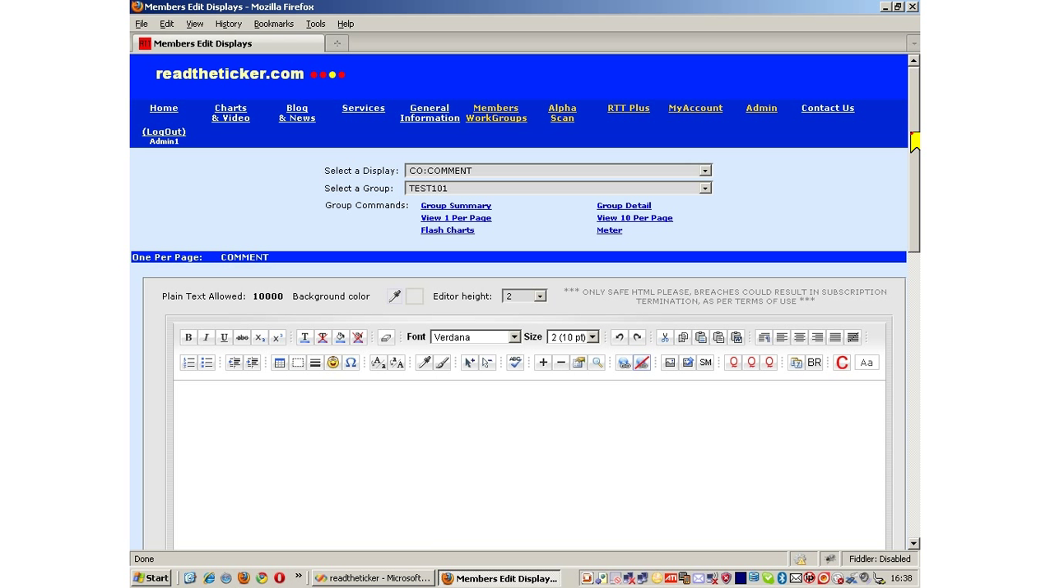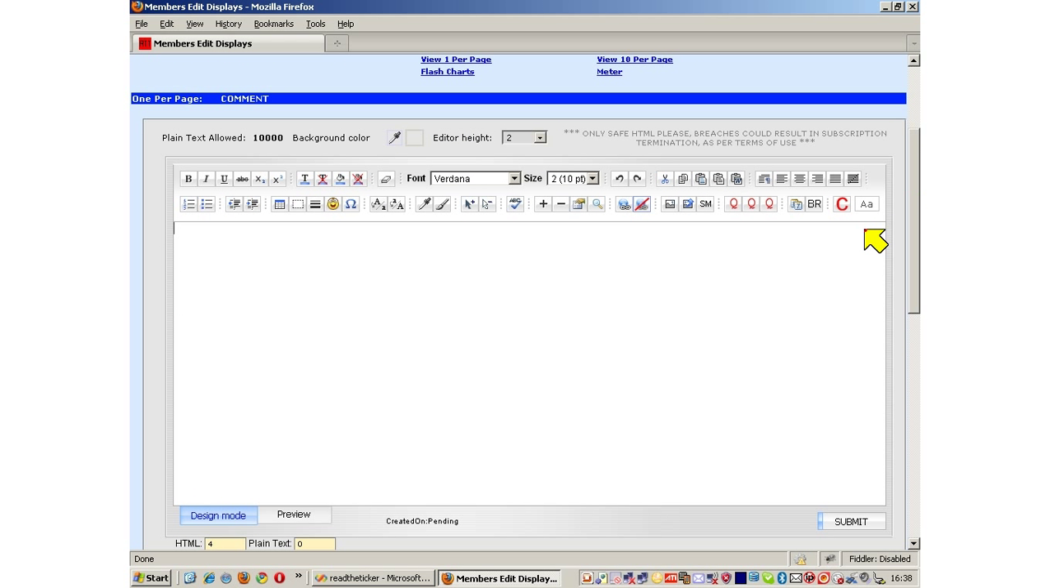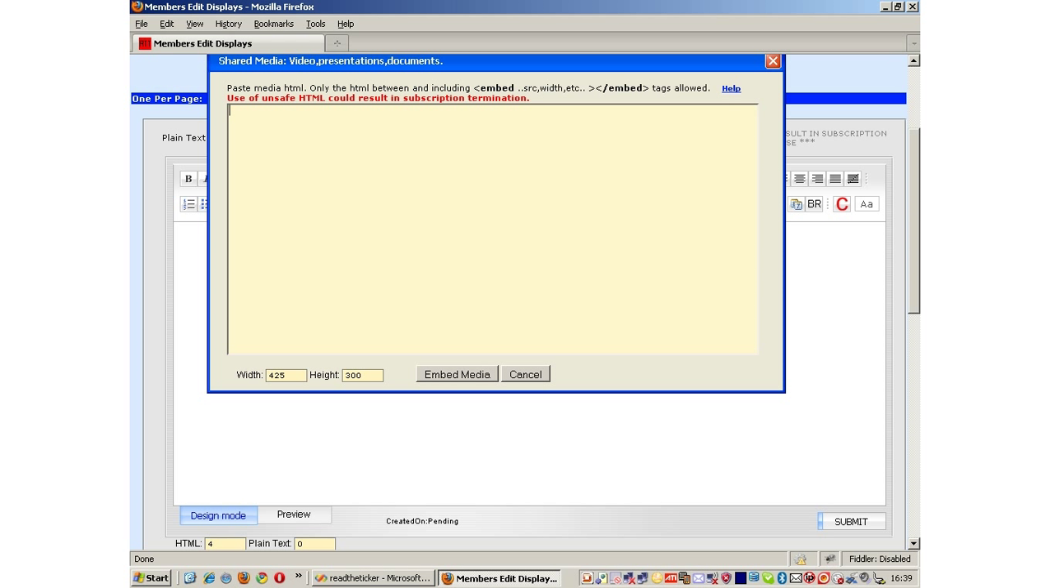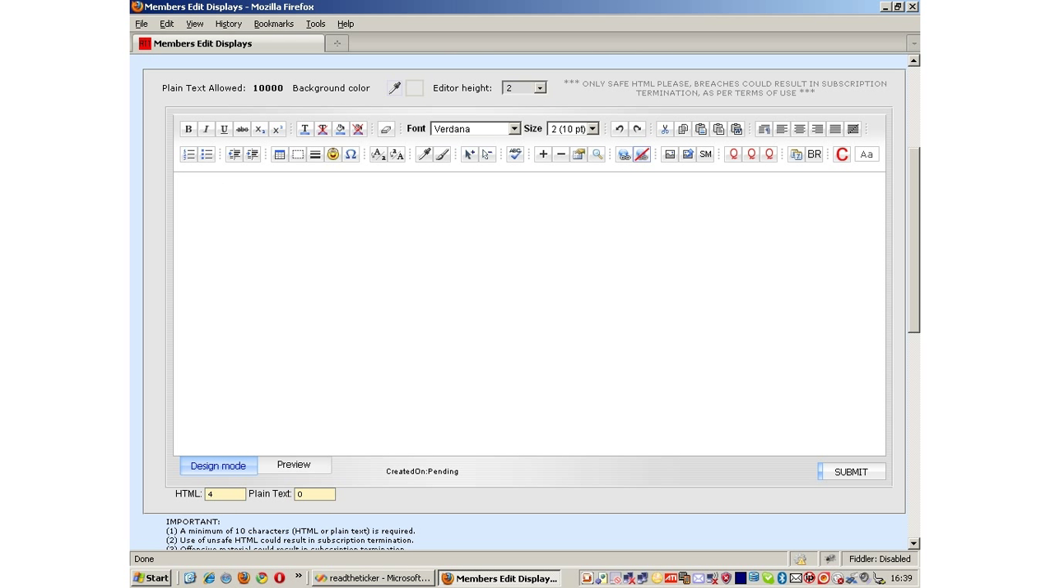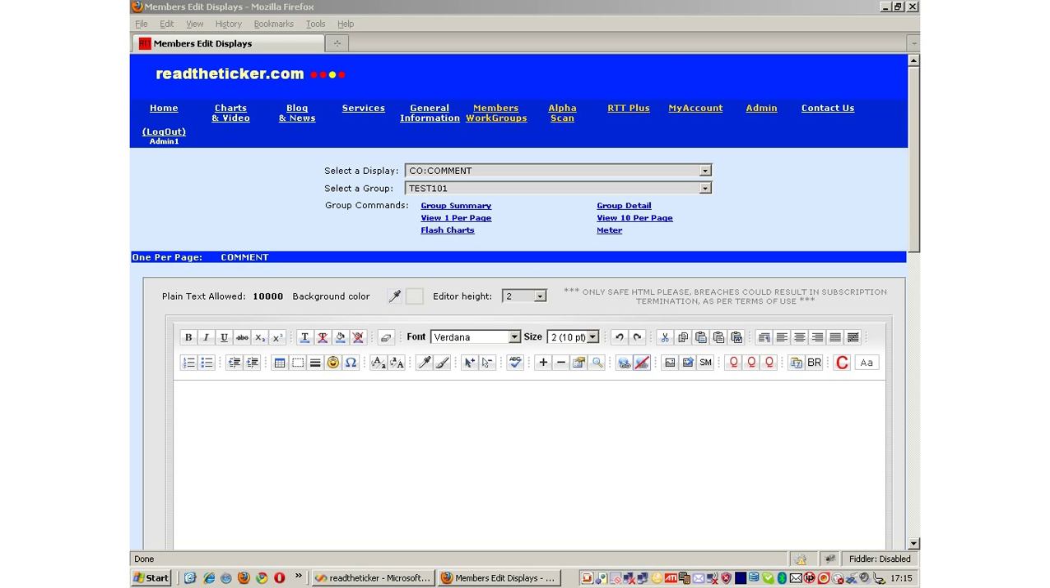Right. This is just like making a blog posting. You can write some text about the symbol you're studying, insert an image, embed a YouTube video, embed a document from Scribd, embed a PowerPoint presentation. The embedding tool is via this object. Just like a typical blog entry.